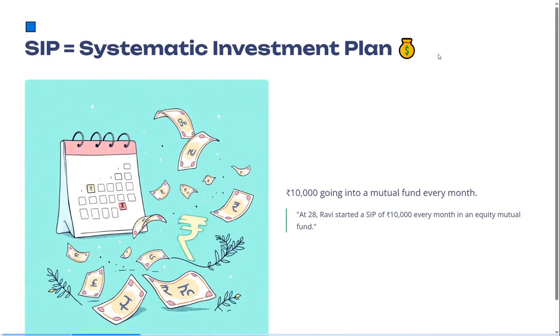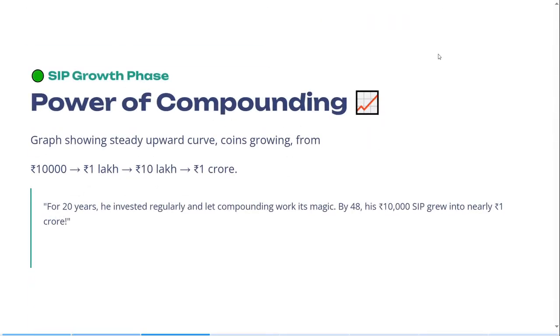In the first phase, the systematic investment plan, he will be investing at the start for 20 years. He will be creating an SIP of 10,000 every month in an equity mutual fund. After investing in the SIP, you will see the power of compounding. The 10,000 every month he is investing will become 1 lakh, slowly it will become 10 lakhs, and slowly it will become 1 crore.